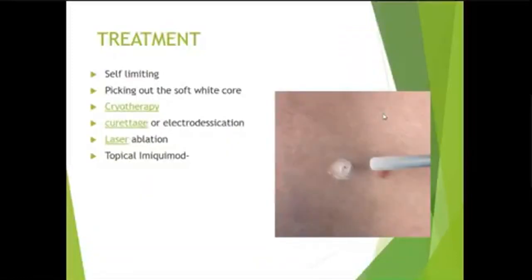Treatment of molluscum contagiosum in children: usually molluscum are self-limiting. They may go away spontaneously within 5 to 6 months. They may be treated by picking out the soft white core. The other treatment options are cryotherapy with liquid nitrogen, curettage or cautery, destruction by laser, and topical imiquimod. Topical imiquimod is an immunomodulator drug.